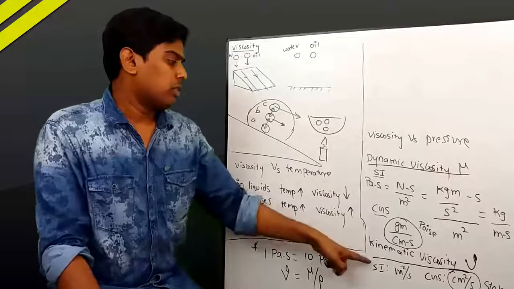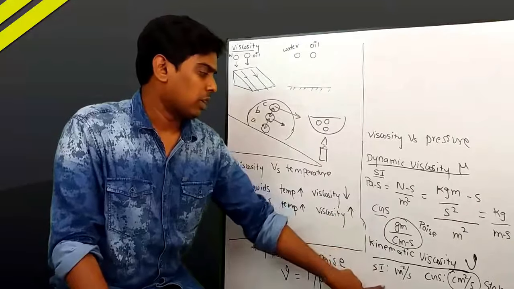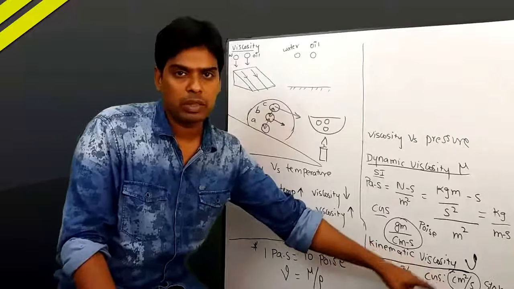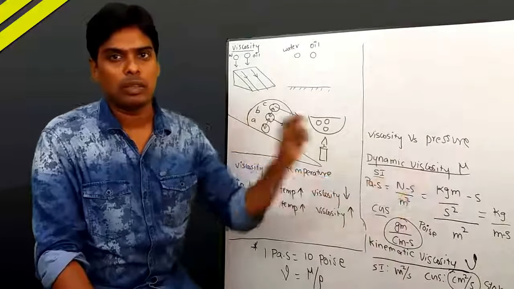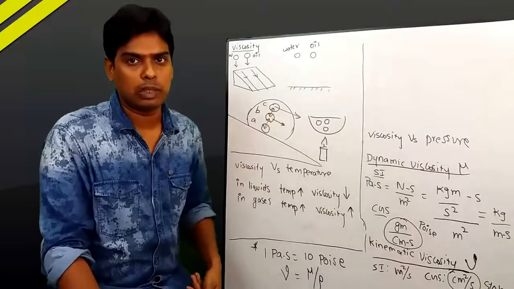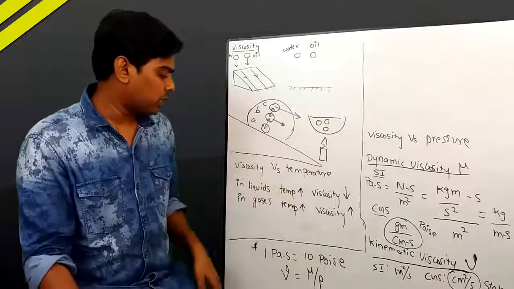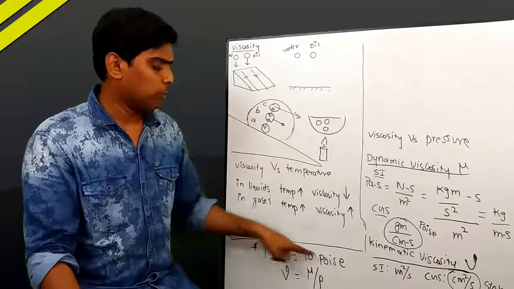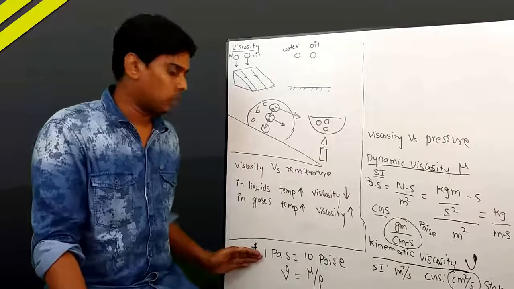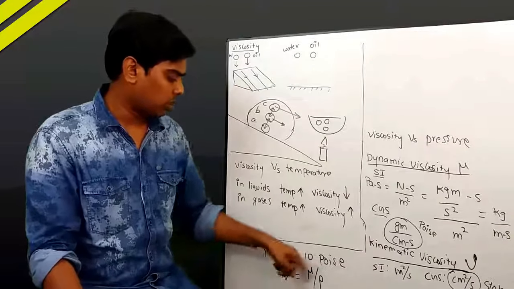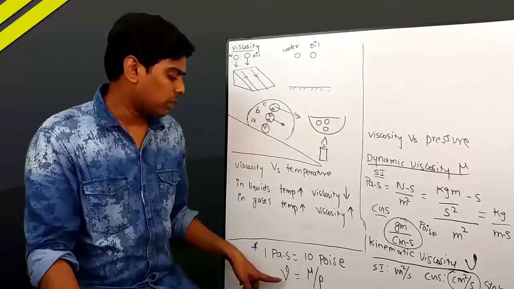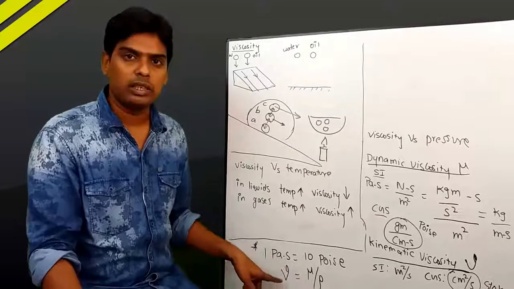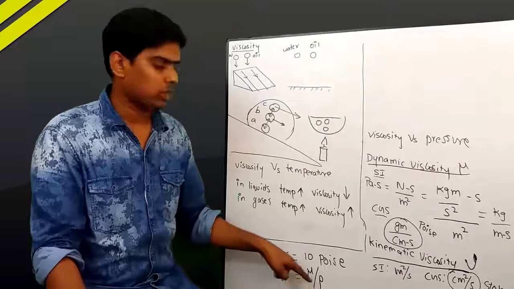Next one is kinematic viscosity. The SI unit is meter square per second and the CGS unit is centimeter square per second, also called Stoke. One Stoke equals 1 centimeter square per second. One more important thing is conversion: 1 Pascal second equals 10 poise. This is very important. And the relation between kinematic and dynamic viscosity is that kinematic viscosity equals dynamic viscosity divided by fluid density.